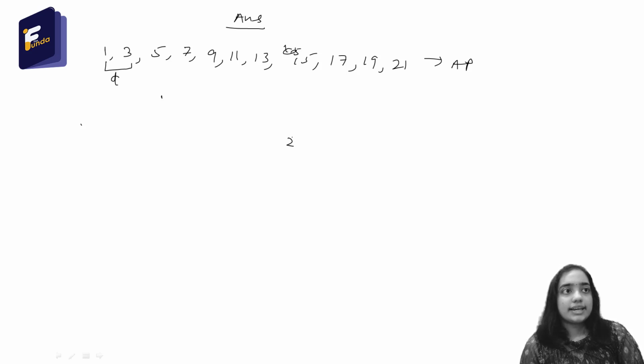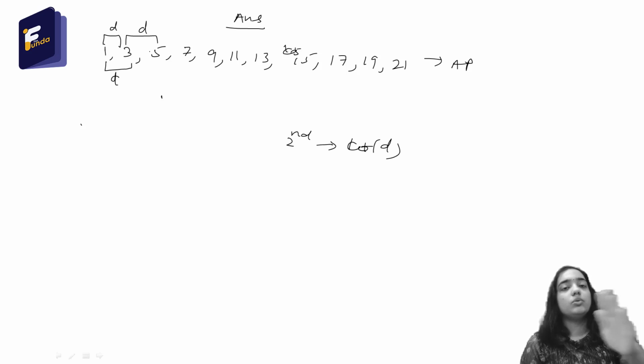To get the third term, I have to add d two times, means 2 plus 2, that is 4, 1 plus 4 equal to 5.